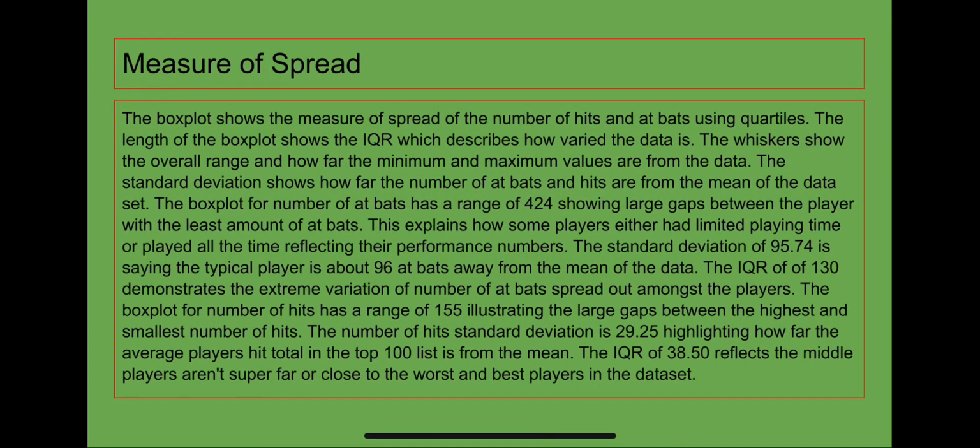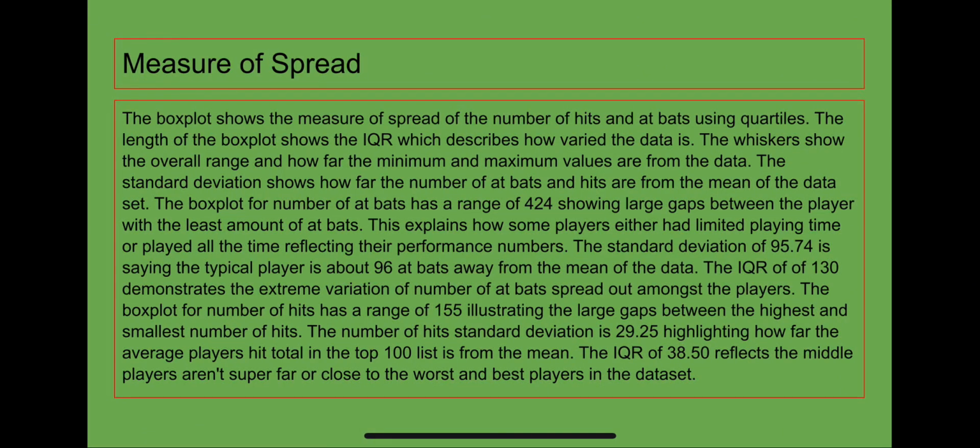The measure of spread. The box shows the measure of spread of the number of hits and at-bats using quartiles. The length of the box shows the IQR, which describes how varied the data is. The whiskers show the overall range and how far the minimum and maximum values are from the data. The standard deviation shows how far the number of at-bats and hits are from the mean of the data set.